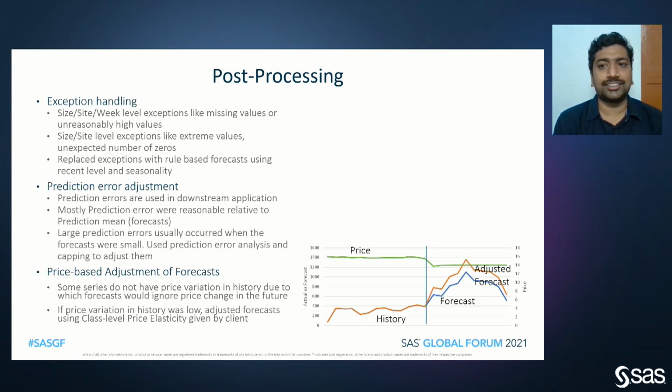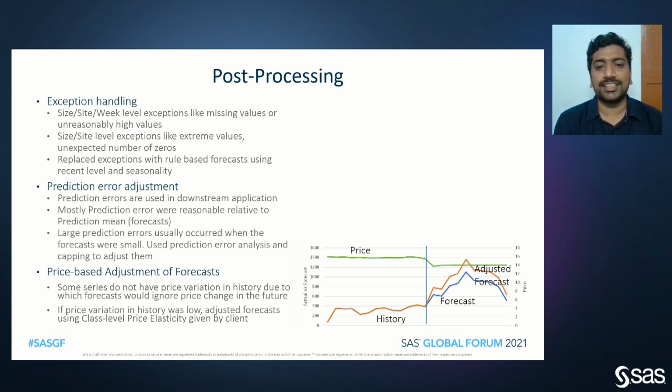The next one is the prediction error adjustment. Prediction error is important for the downstream applications. Generally, large prediction errors occur whenever the forecast is small. So we replace those large prediction errors, using the prediction error analysis, by capping them to a reasonable value. And the third one is the price-based adjustment for the forecast.